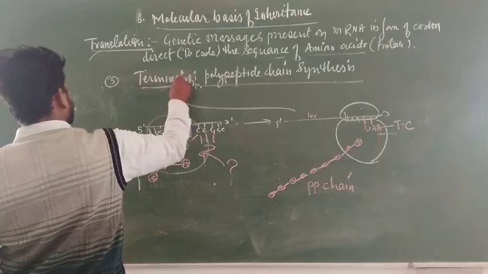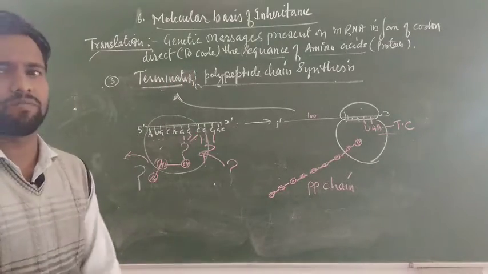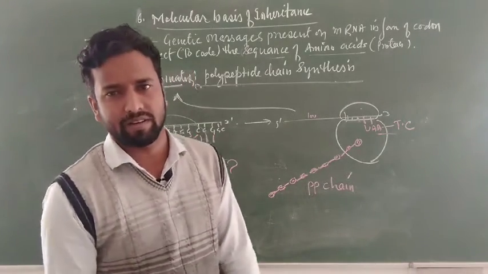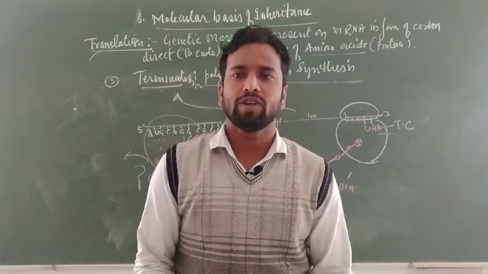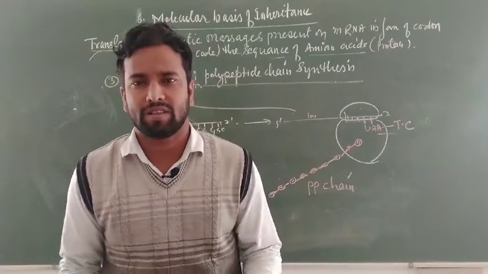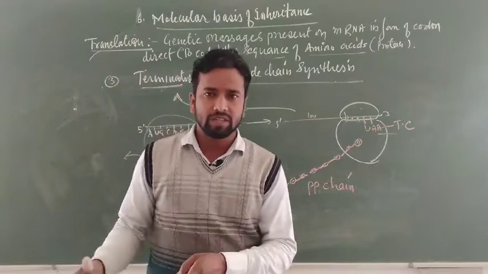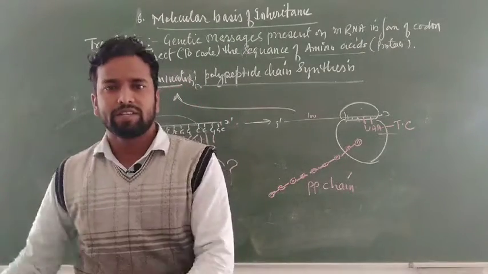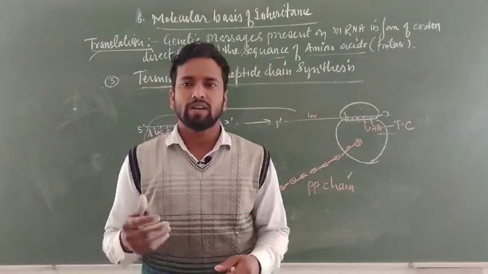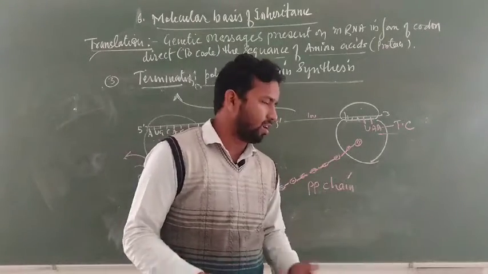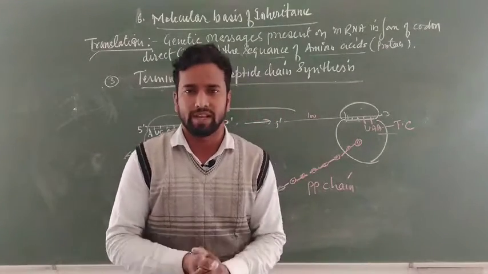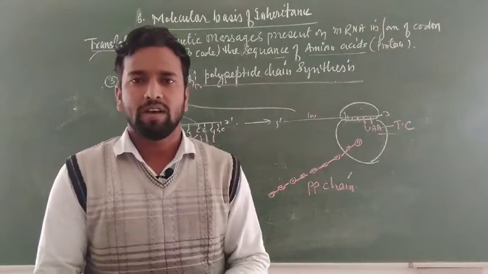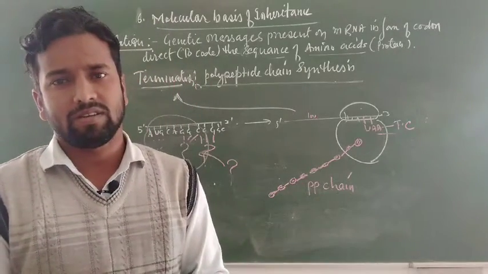This step is called termination of the polypeptide chain. Termination of the polypeptide chain is especially brought about by the termination codon present in the mRNA. The termination codon may be present at any position, in between or at a long distance, depending upon how many amino acids long the protein is going to be. So this is the mechanism of translation.